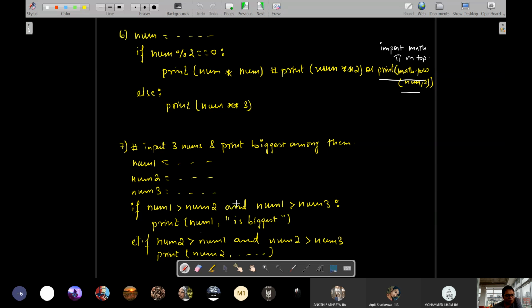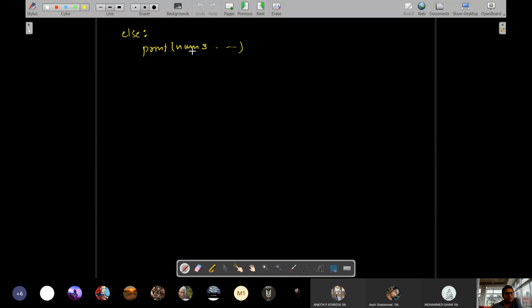Imagine water flowing from the top. So if this is false and this is also false, then only it will come down to the else part, which is in the next page. In that case, it is pretty obvious that if neither num1 nor num2 is biggest, then num3 will be the biggest. Does that make sense? Yes, sir.